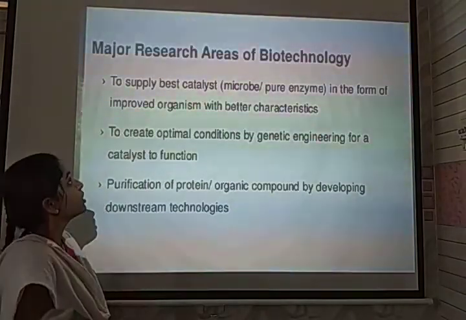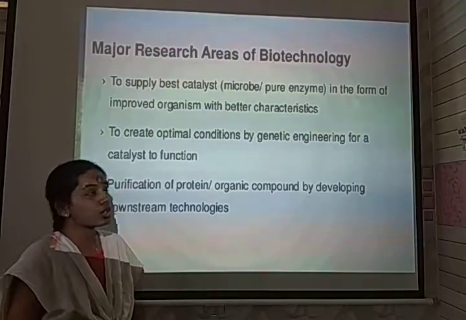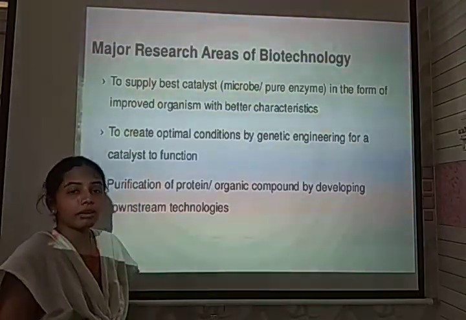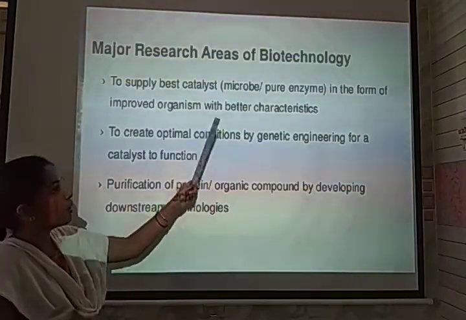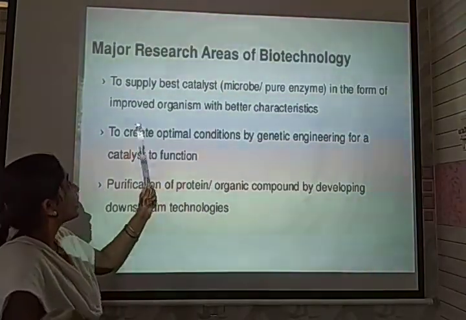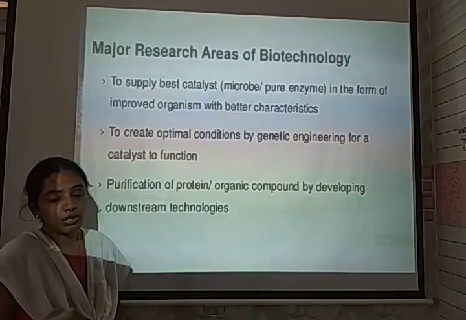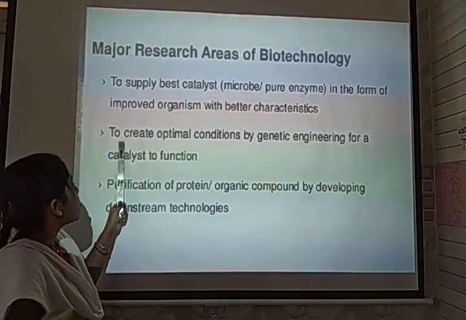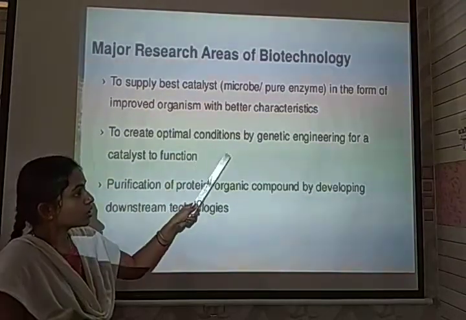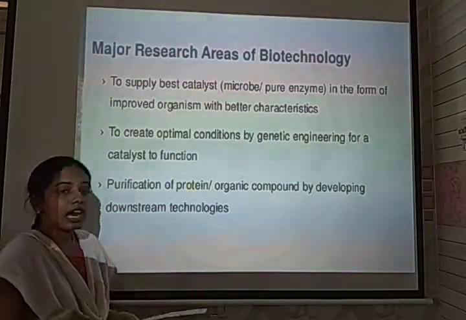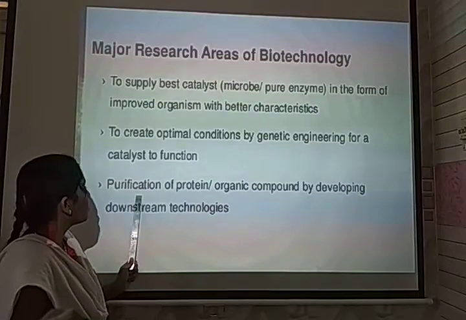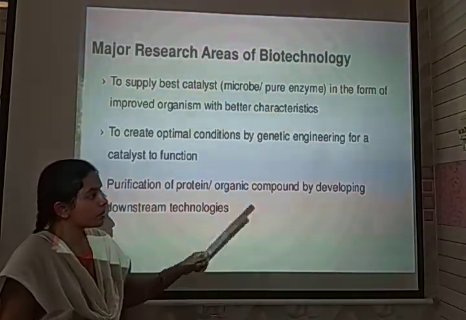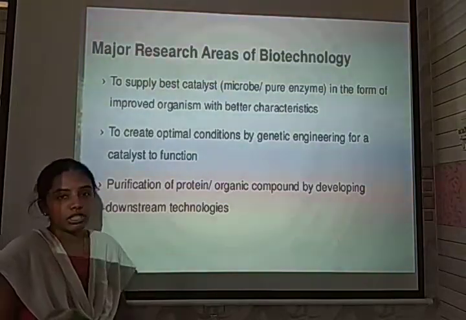The major research areas of biotechnology involve supplying the best catalyst. The catalyst may be in the form of enzymes or microbes, to form improved organisms with better characteristics. It is also helpful to create optimal conditions by genetic engineering for the catalyst to function. Then there is the purification of proteins or organic compounds that have been developed, by downstream technologies.